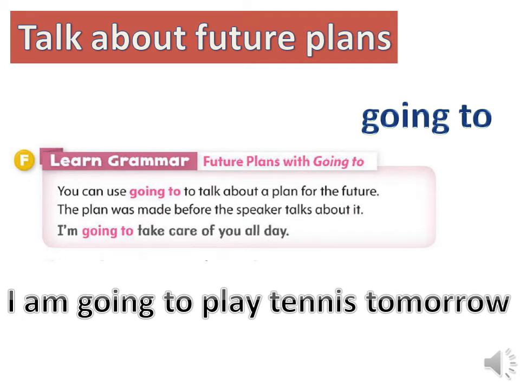Okay, grade 3. So when I'd like to talk about my future plans, I use going to. So what do I mean by future plans? Future plans means something that I'm going to do, something that I have arranged before. For example, I'm going to play tennis with my friends. This is an action that I'm going to do. I didn't do it before and I'm going to do it. So, this is the future plans. I have arranged it with my friends that I'm going to play tennis with them tomorrow. So, this is the future plan.